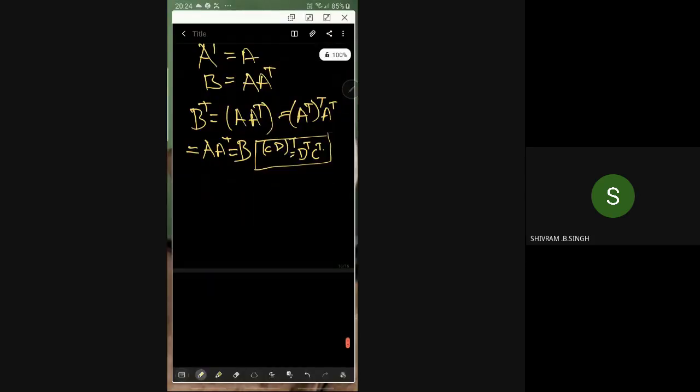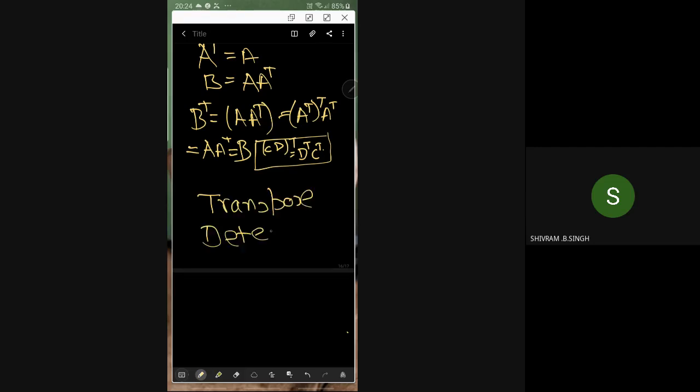See, what I suggest for your preparation is this: today we have introduced two ideas. One is transpose, the other is determinant.